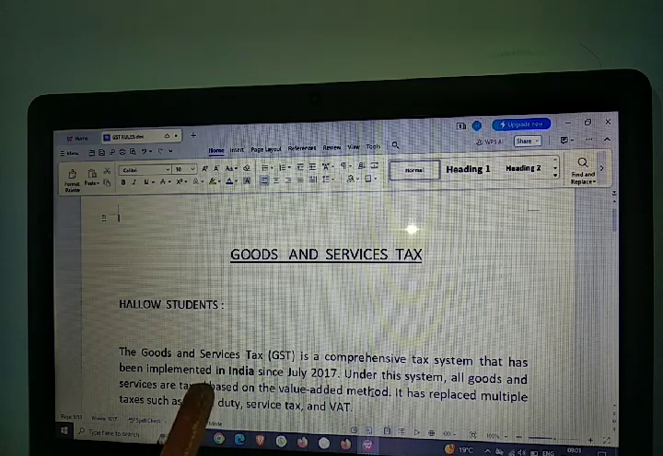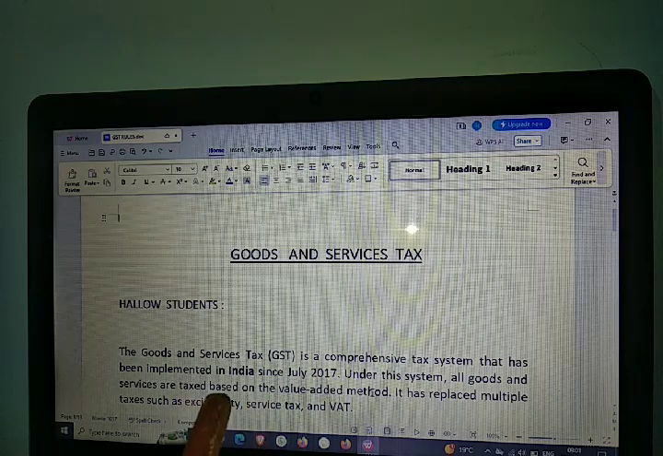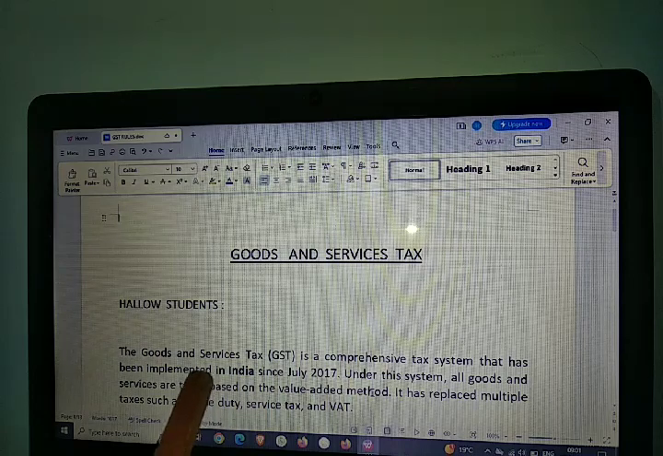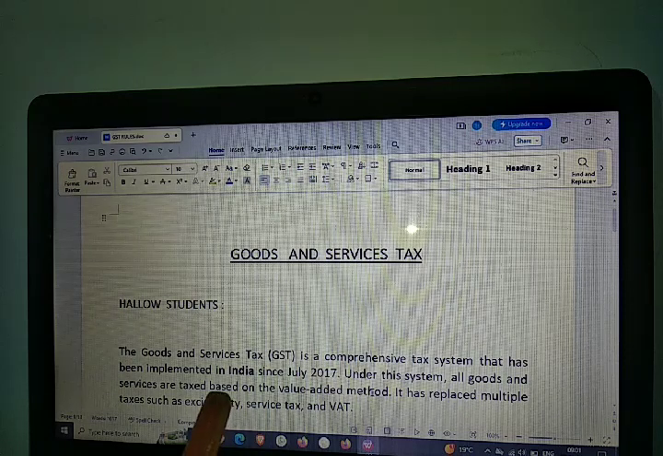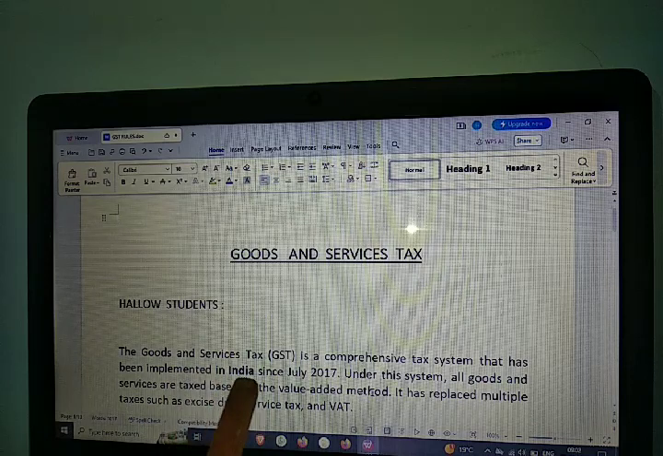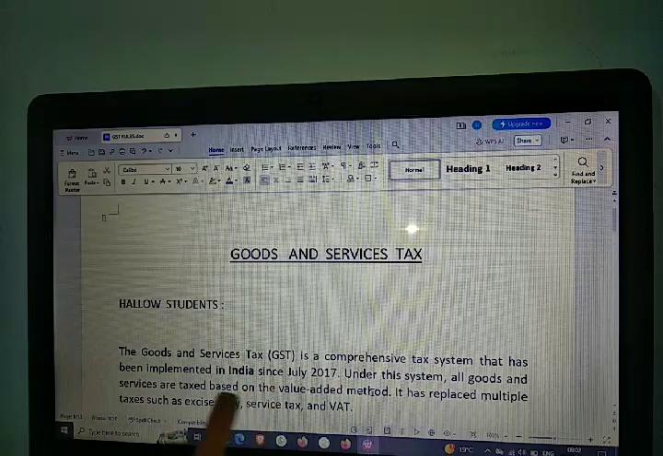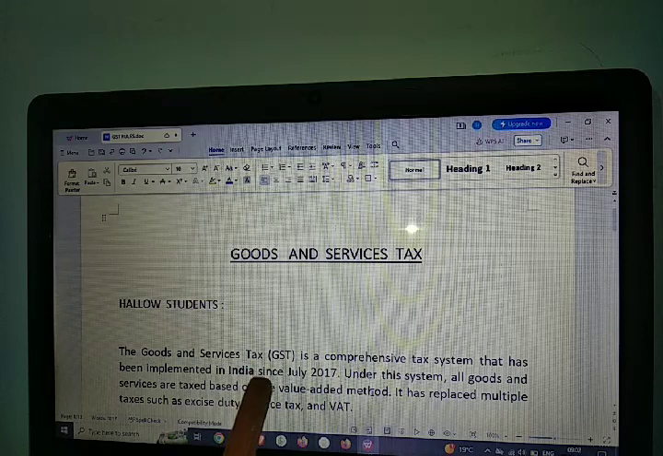What are indirect taxes? Indirect taxes are those types of taxes where buyers pay at the time of purchase of their goods. That means when goods are sold, those taxes are added to the bill, collected by the seller and paid by the seller only. Since it is not paid by the buyer directly, it is called indirect tax. Under indirect tax, there is the Goods and Service Tax.